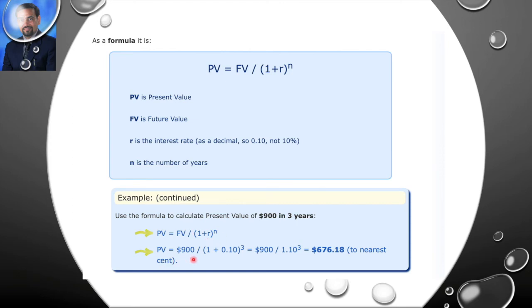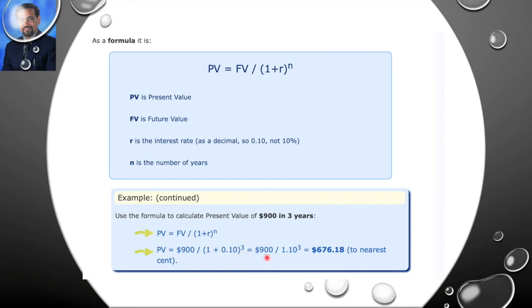So here present value we want to calculate. So we are writing here future value is what? 900, and we are dividing it now by 1 plus rate is what? 10%. So instead of writing 10%, we are writing in decimal, that is 0.10 and to the power 3.